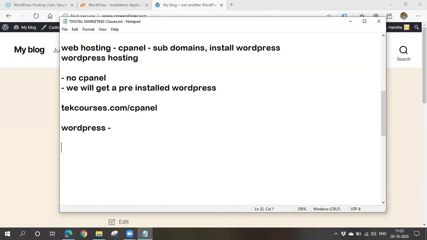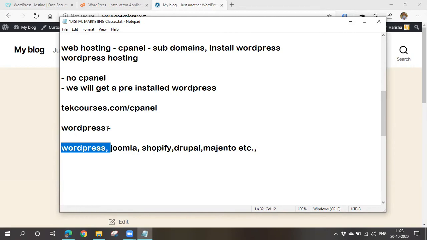By using various tools like WordPress, Joomla, Shopify, Drupal, Magento, all these are various things using which we can develop our website. So now we'll be learning how to design a website using WordPress.